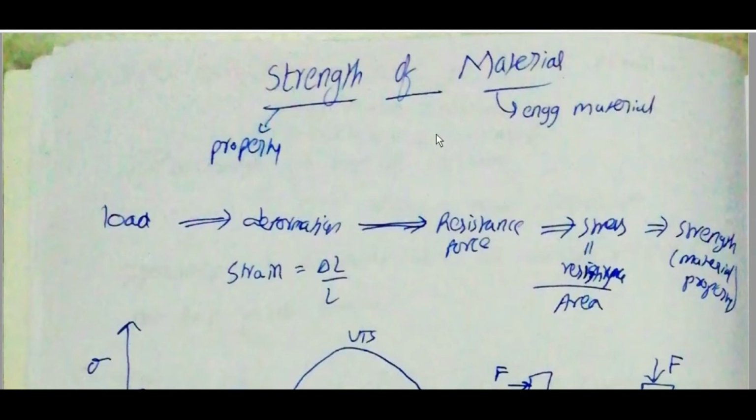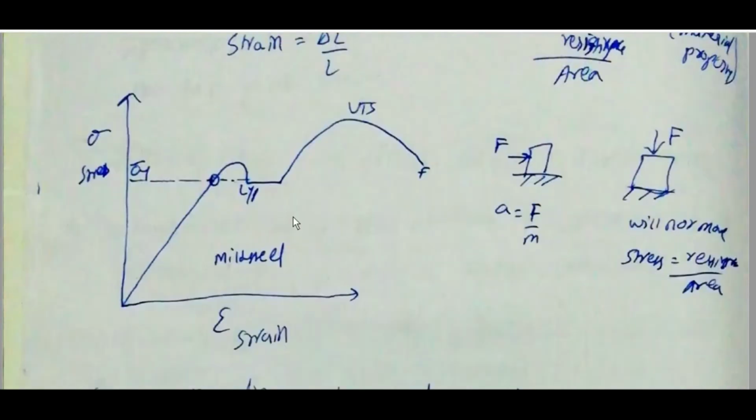Strength of material. Strength is a property. Material here means engineering material. Load causes deformation. Deformation causes resistance force. Resistance force causes stress. Stress is nothing but resistance force by area. Strength is a material property. Strain is equal to delta L by L.